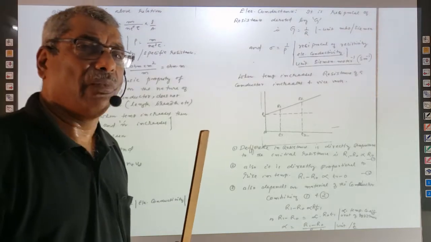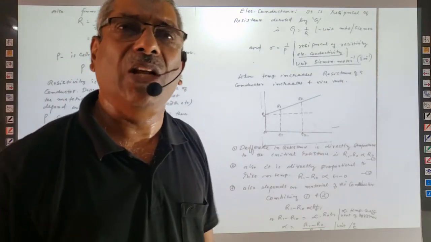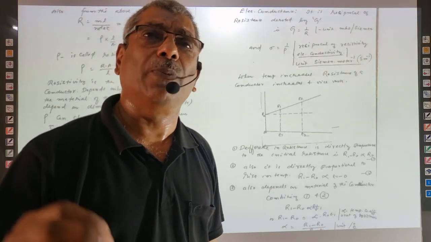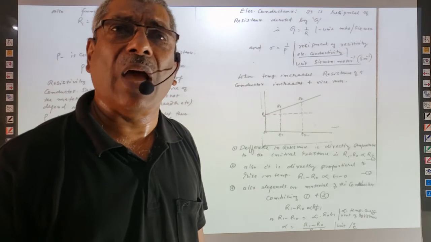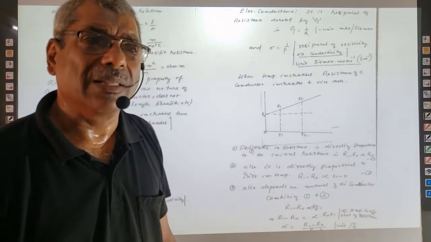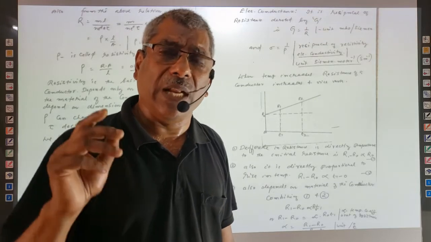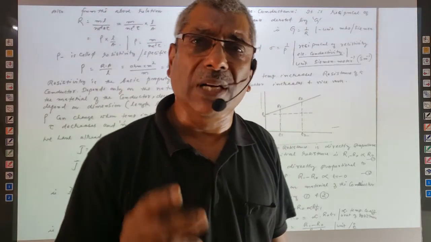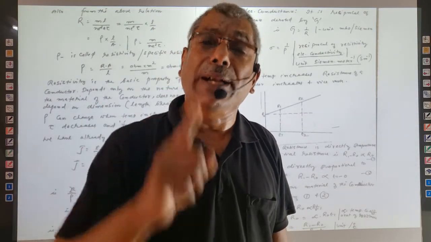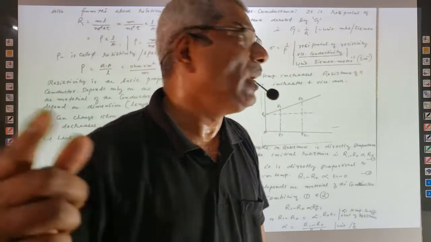Resistance is a very important term because different materials have different values of temperature coefficient of resistance. For example, for an ohmic conductor, the temperature coefficient is always positive. So conductors have a positive coefficient of resistance, while semiconductors have a negative coefficient of resistance. When I say any substance has a negative coefficient of resistance, it means that when temperature increases, its resistance decreases. Yeah, resistivity decreases. But for a conductor, when temperature increases, its resistance and hence resistivity also increases.